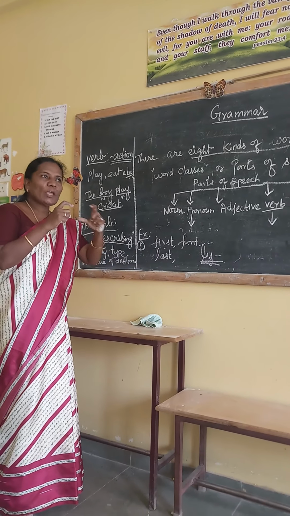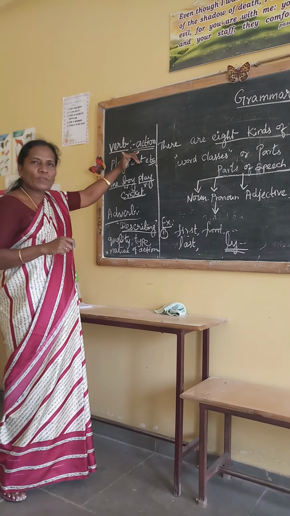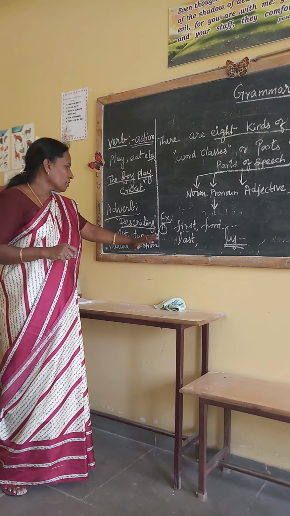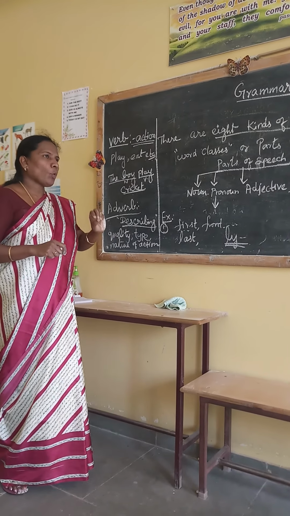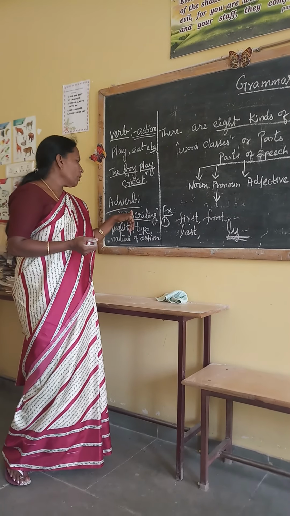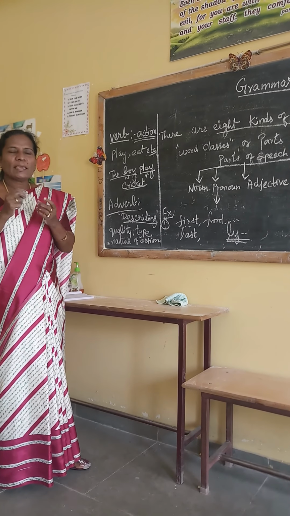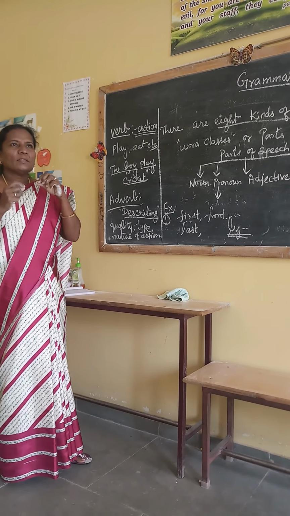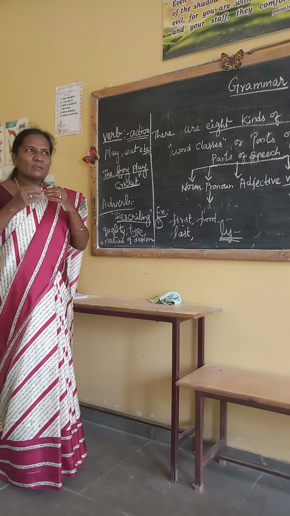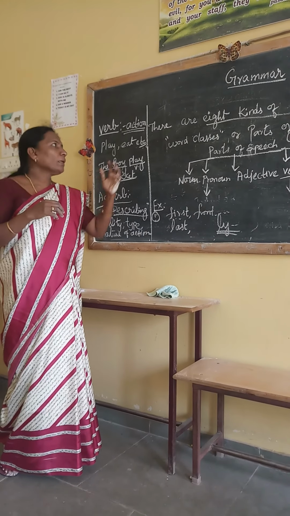We are describing the action of the person. Now it is clear: quality, quantity, and nature of things. Running fast, writing slowly, the cake is very delicious, the pizza is very yummy. It describes the noun and the verb.